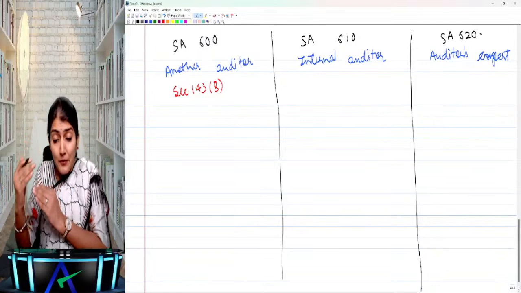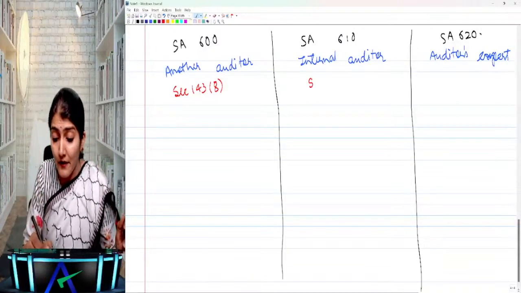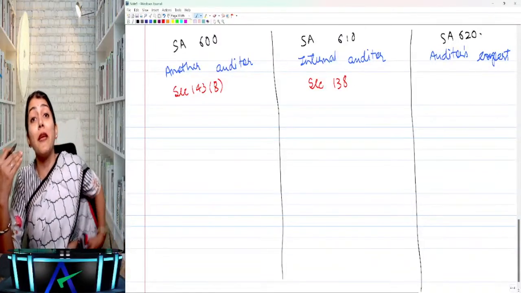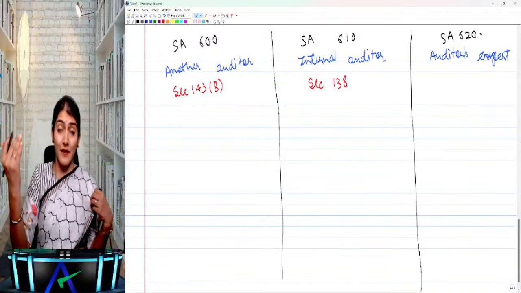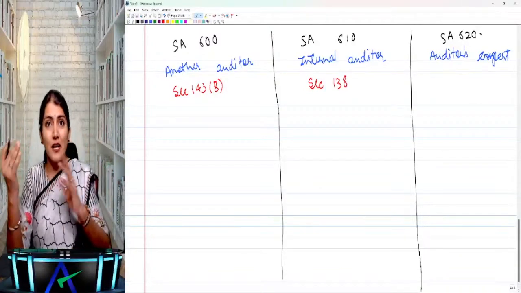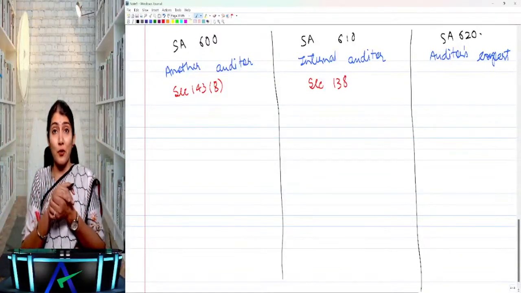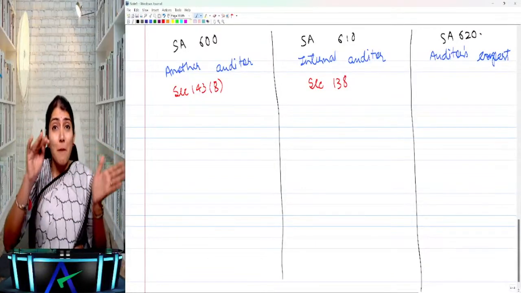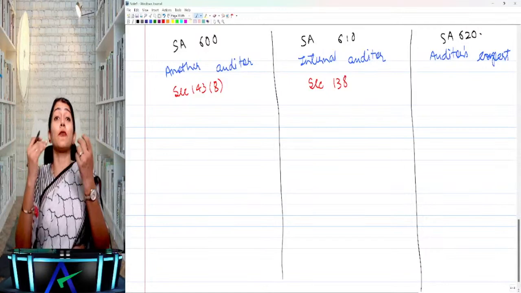Which section in company law talks about the internal audit? Section 138. Okay, which companies are required to appoint an internal auditor, and then who may be appointed as an internal auditor? A chartered accountant or a cost accountant, whether engaged in practice or not, or any other professional as may be decided by the board. He may or he may not be an employee of the company.